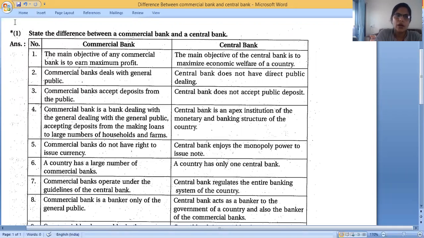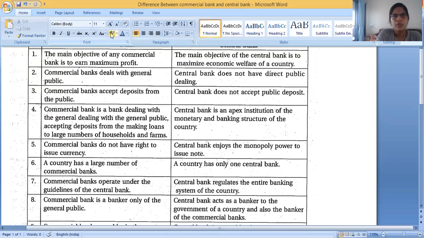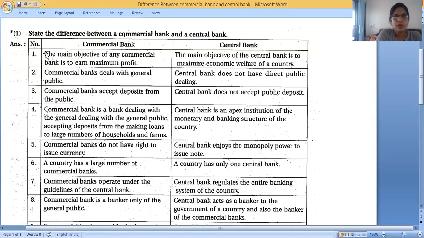For this answer, you have to draw one more column here, on this side, and you have to write the main heading: difference point. The first column is the difference point, the second will be commercial bank, the third will be central bank, and before that we have to write the serial number. So what is our first one? First one is the objective. We have to write objectives from here.